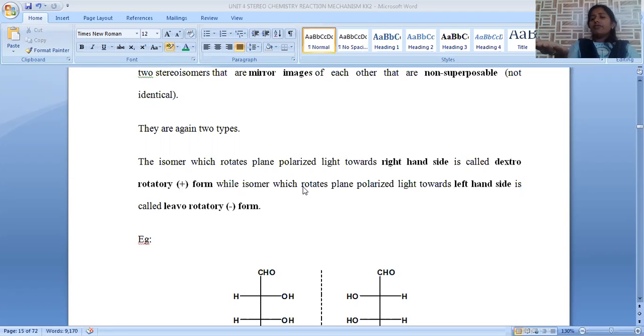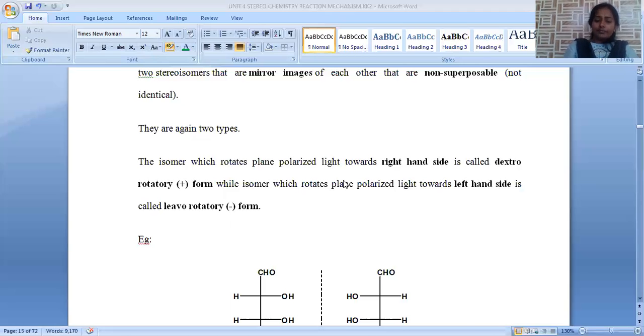So if the molecule is irradiated with plane polarized light, after passing through the compound the light is deviated in its rotation. Initially it is unidirectional or straight forward. After passing through the compound, it is shifted by a particular angle either towards the right side or the left side. If it moves towards the right, the compound is said to be dextrorotatory, denoted with a plus sign. If it rotates light towards the left, that is called levorotatory, denoted with a minus sign.